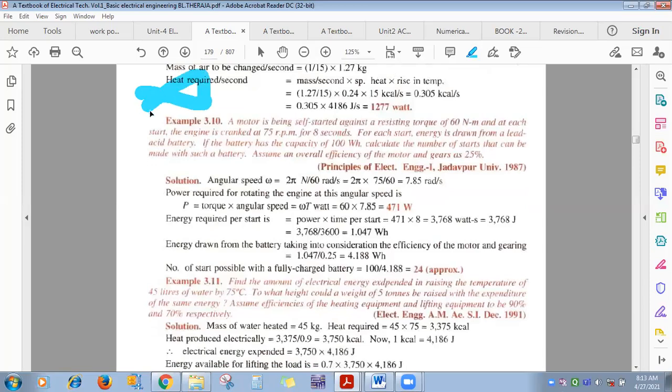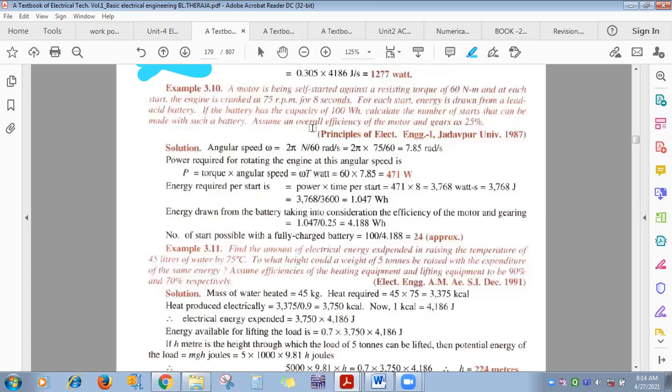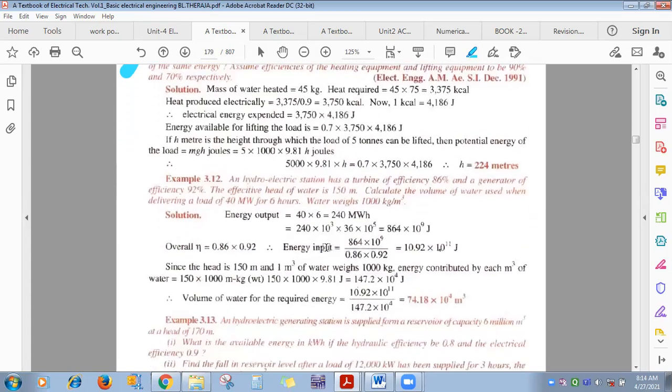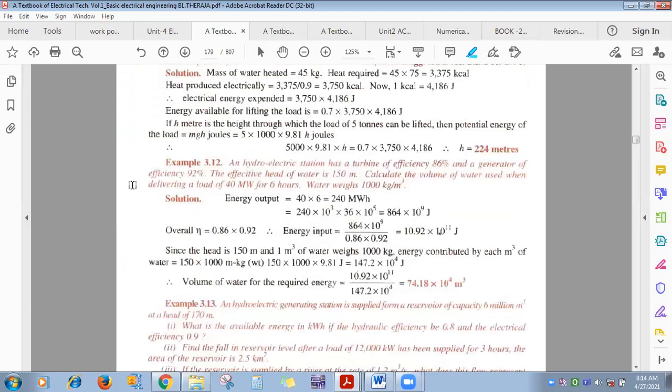Okay, don't do 3.9. Then 3.10. No, this one also you don't do. It comes under, I think, thermal system, isn't it? Battery. Okay, one minute. No need to do 3.10. 3.11 obviously thermal system, don't do it. 3.12, this one you do.